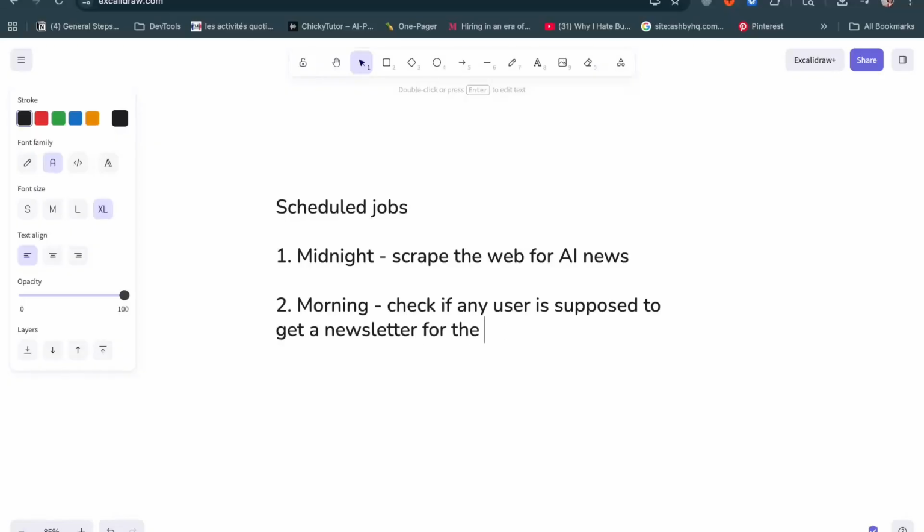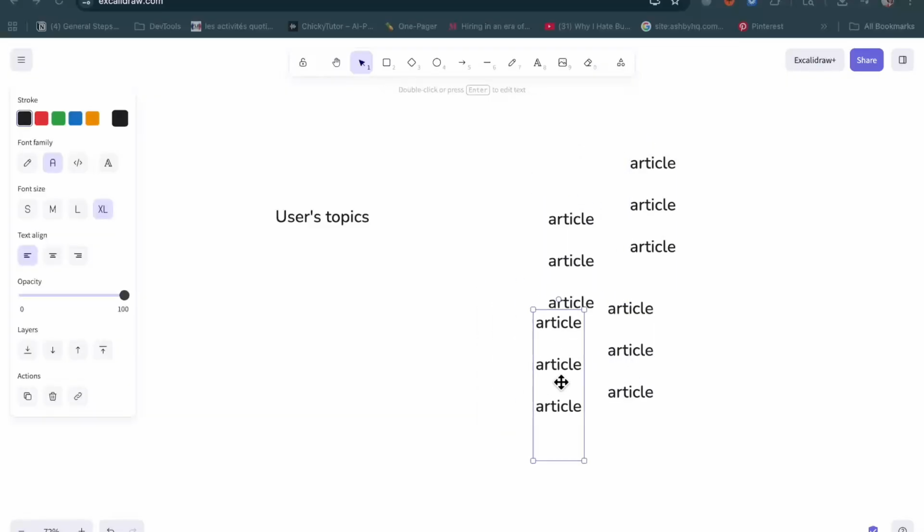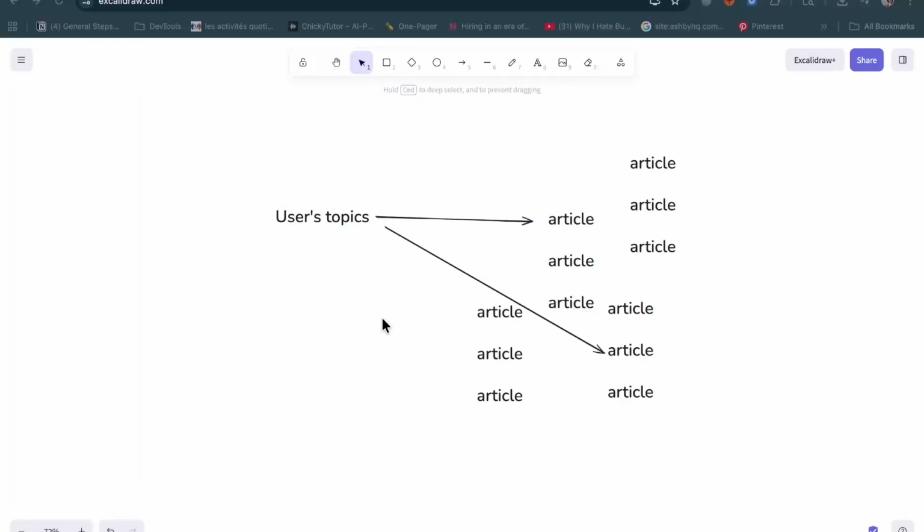And if there is, then we take a look at their chosen topics and then take a look at the articles that we scraped for the day or for the week, depending on the user's preferred schedule. And we see if there is any matching or any relevant article. And if there are, then we send that to the AI and ask to create a newsletter based on the articles and the user's chosen tone or format. And that's how you create a newsletter.